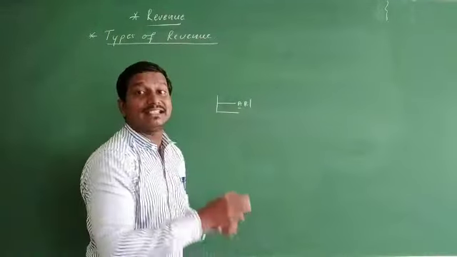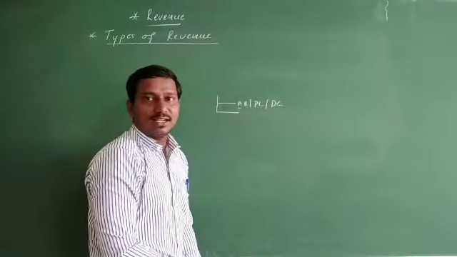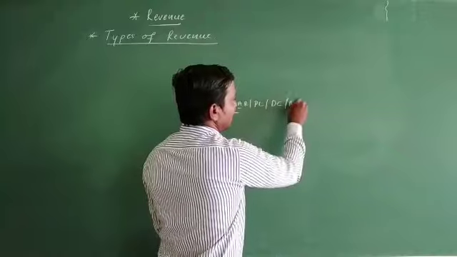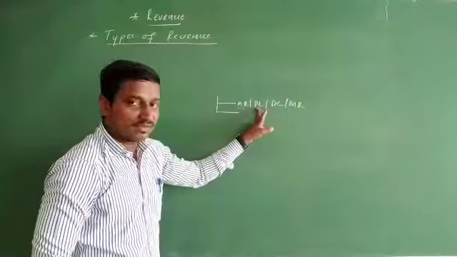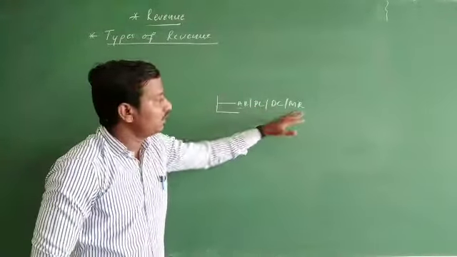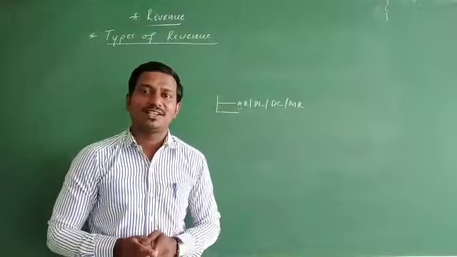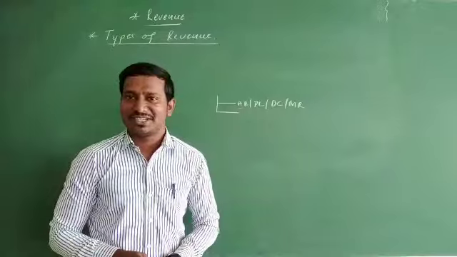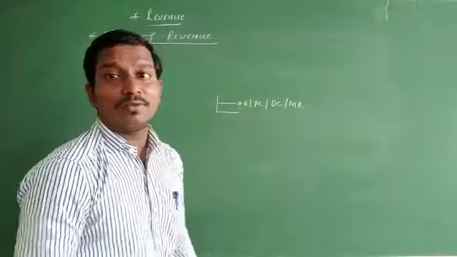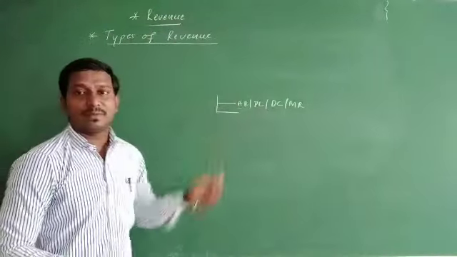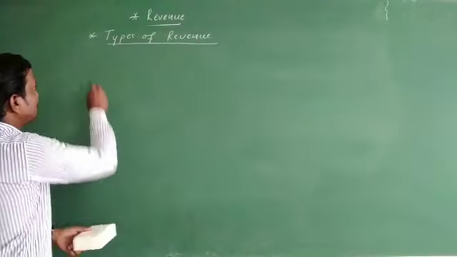This average revenue curve is also called the price line and the demand curve. Sometimes it is also called the marginal revenue curve. Why? Because here the average revenue, the price line, the demand curve and the marginal revenue all turn out to be one and the same, only because the price in perfect competition is assumed to be constant. Well, so we will come to the next type of revenue under perfect competition, that is marginal revenue. Let us understand the meaning of marginal revenue.